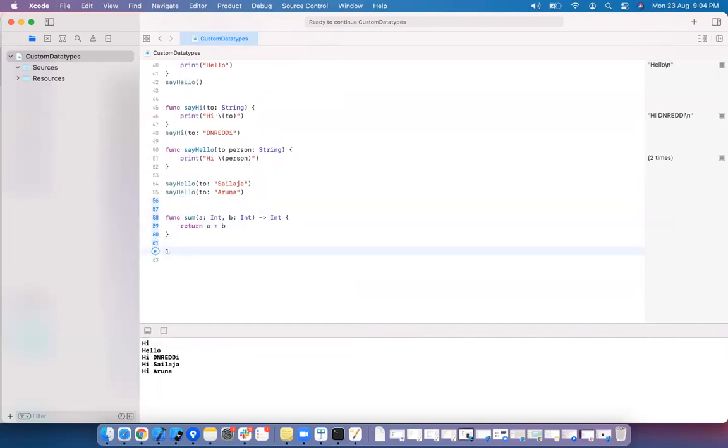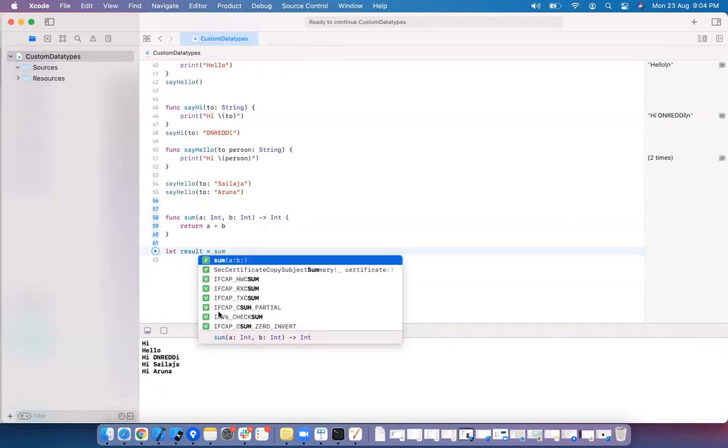I can just save it as sum or result equal to sum. Here, by seeing the method name itself, you need to identify it is expecting two integer values and it is returning one integer.